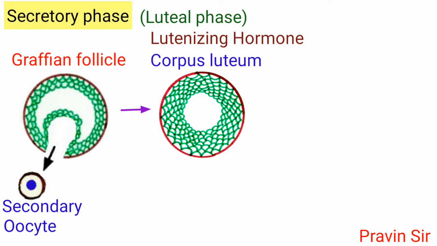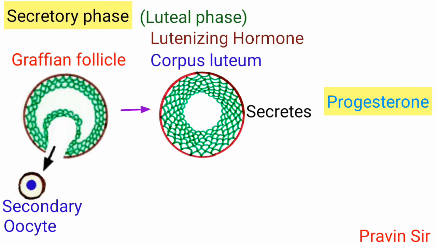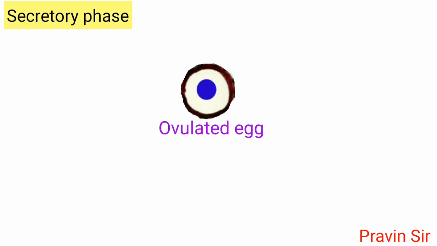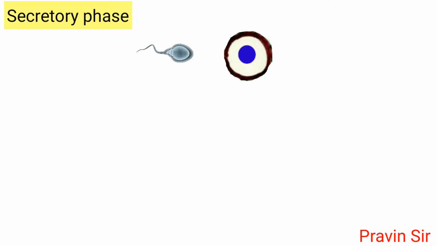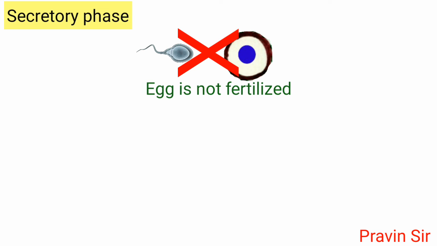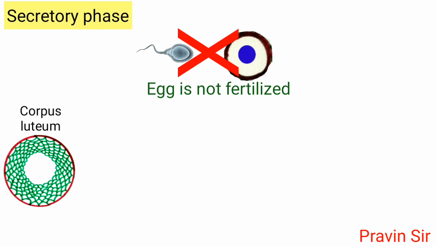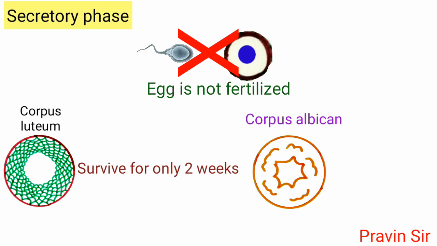Corpus luteum begins to secrete progesterone and estrogen. The ovulated egg may get fertilized within 24 hours. However, if the egg is not fertilized, corpus luteum can survive for only 2 weeks and then degenerate into a white scar called corpus albicans.